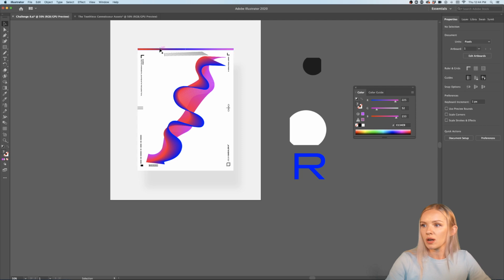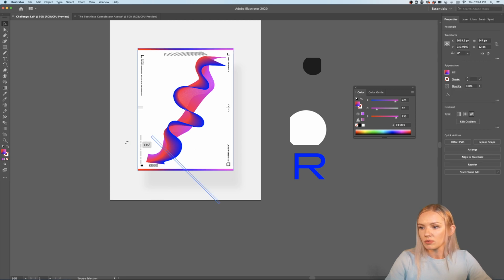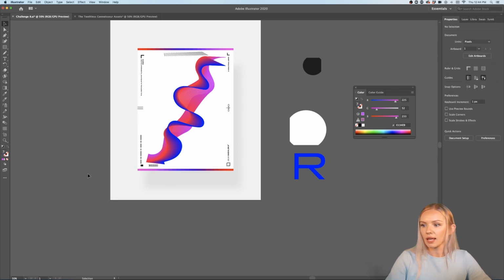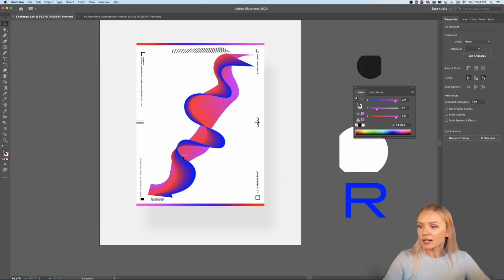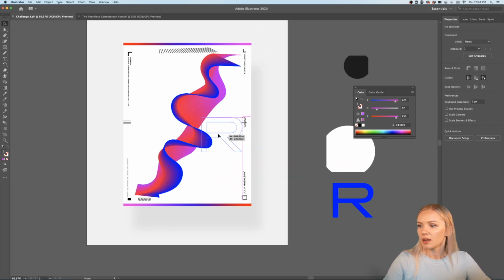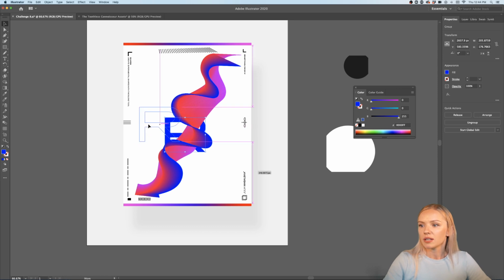And I just want to remove this one, and I'm going to hold Option and click and drag this one down. And I'm just going to turn it around and make it so it does not look very symmetrical, because we have a lot of unsymmetrical, very natural things happening here. All right, so we have this shape, and now let's play with our letter here.